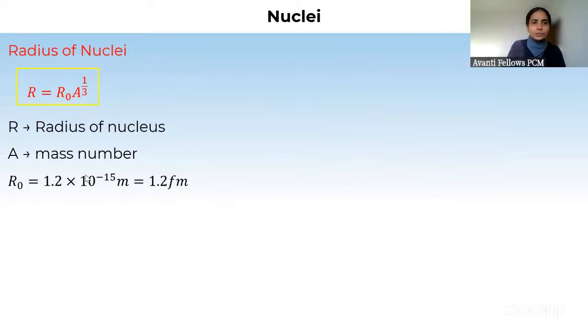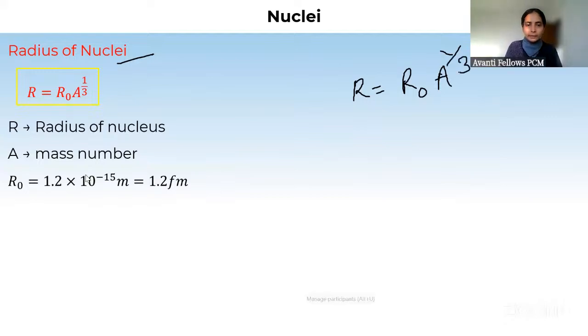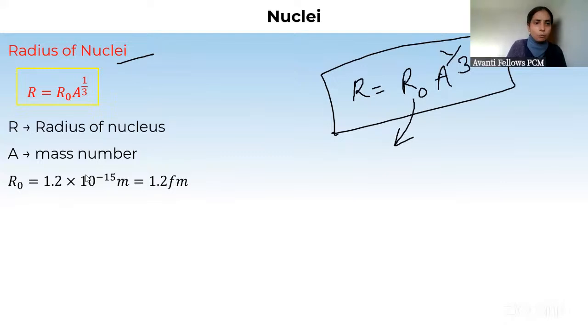There is this thing, radius of nucleus मass number से कैसे related? So radius of nucleus is R naught A to the power 1 by 3. So if it is given that there is a nucleus of mass number A, then what will be its nuclear size? So you can easily calculate nuclear size by using this formula, where R naught is what? 0.2 femtometer. ठीक है? And A is what? Mass number.